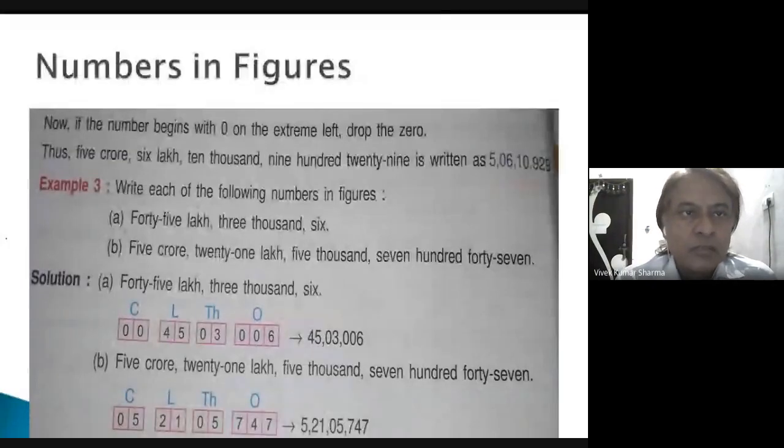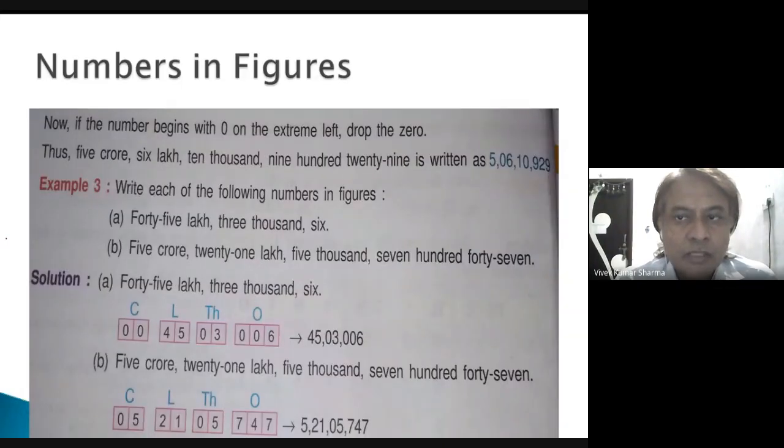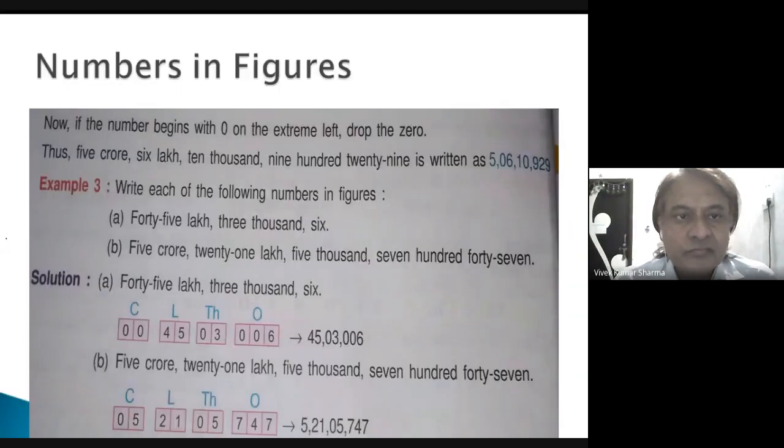Okay. Now the third example, numbers in figures. If the number begins with 0 on the extreme left, for example 5 crore 6 lakh 10,920, it is written as you can see here, dropping the 0. So write each of the following numbers in figures.